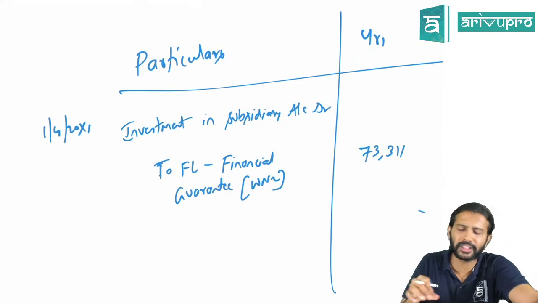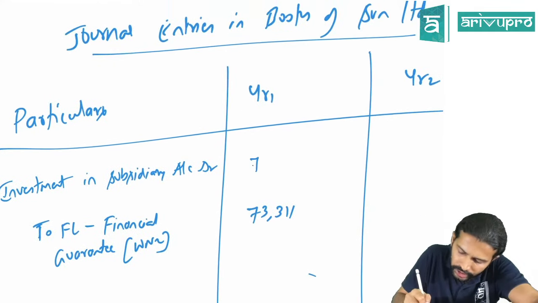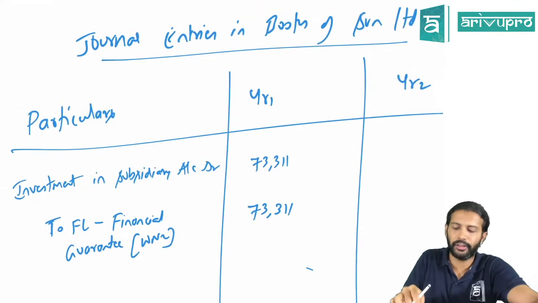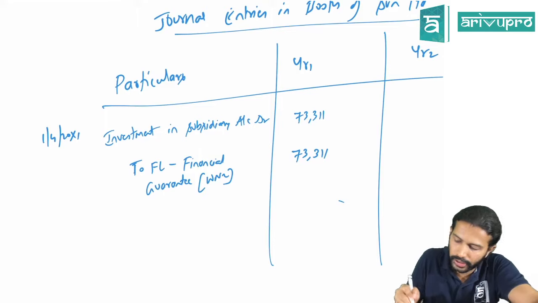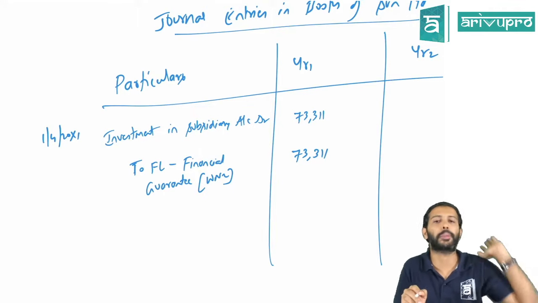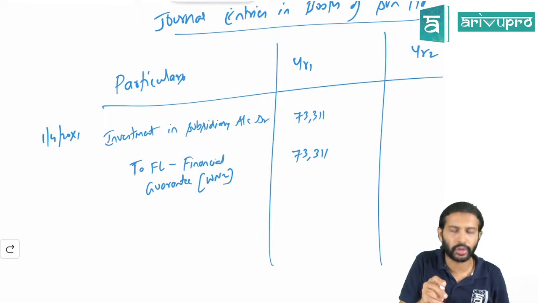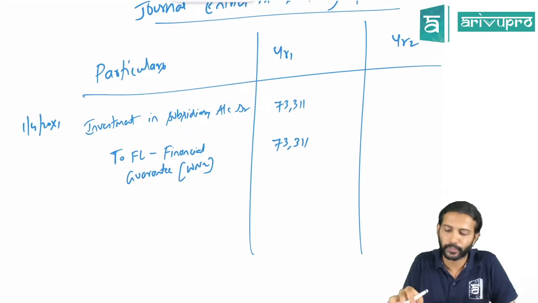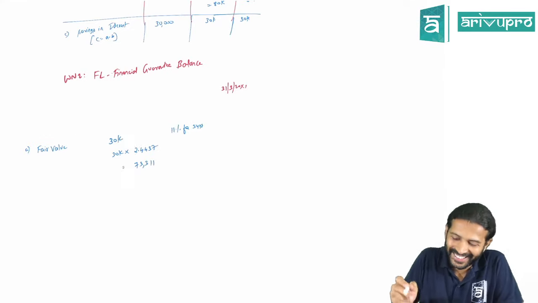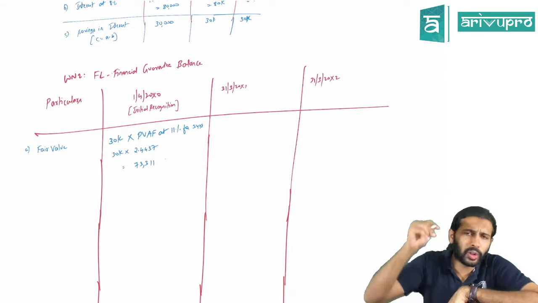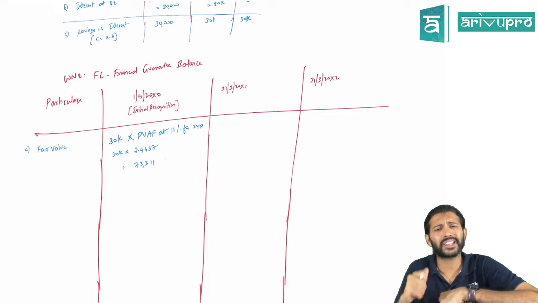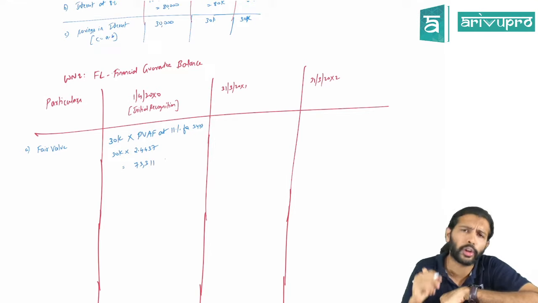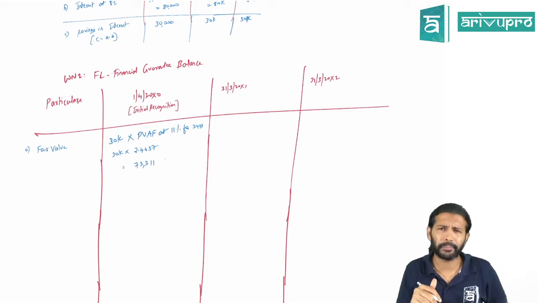Hence investment in subsidiary account will be debited to the extent of 73,311. That is the first journal entry. Hope that is clear for everybody. This is your initial recognition on 1st April 20x1. They not only asked for initial recognition, they also asked what you are going to do subsequently at each year end. That's the same concept.